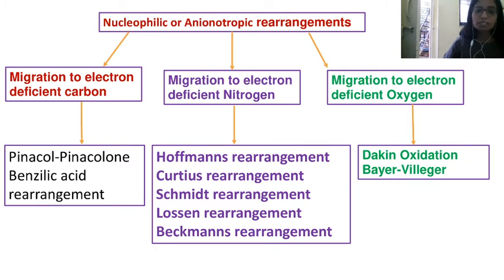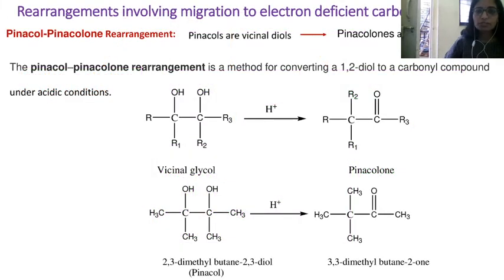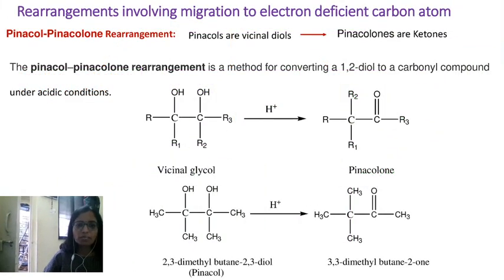These rearrangements are again categorized into three types based upon the center involved: those in which migration occurs to electron deficient carbon, to electron deficient nitrogen, and to electron deficient oxygen. The first we are going to discuss is Pinacol rearrangement. This is an example of a rearrangement in which migration occurs to an electron deficient carbon atom.